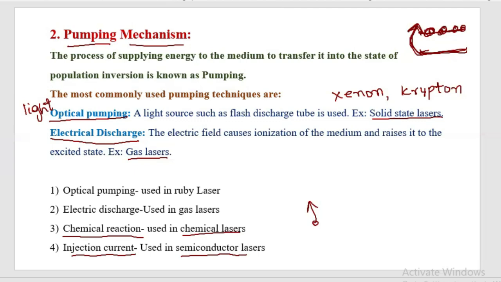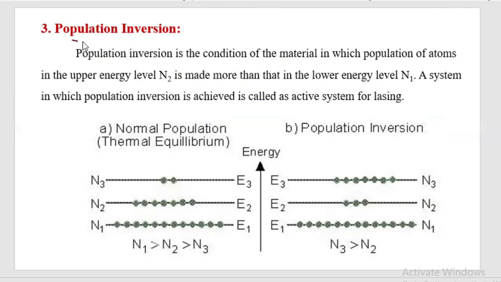The next part is population inversion. Once the atoms reach the higher energy levels, population inversion should occur to get stimulated emission. Generally, we know that in the ground level there are more atoms than in the higher energy levels. For example, here we can see a diagram with three energy levels, E1, E2, E3.